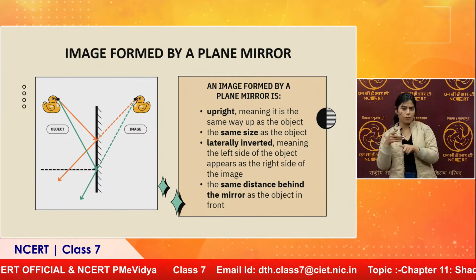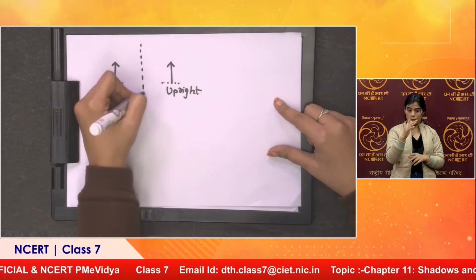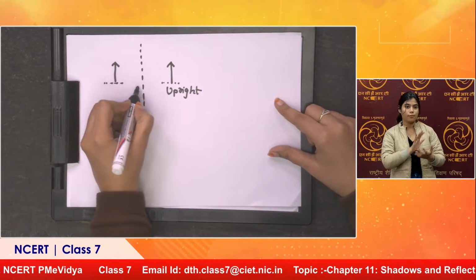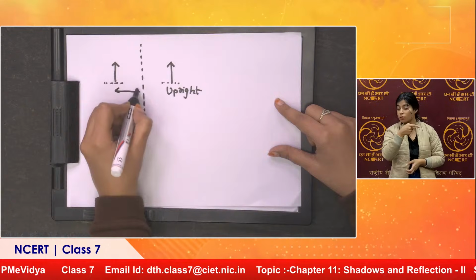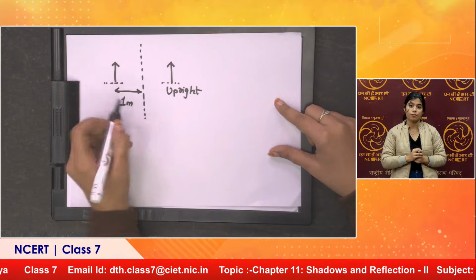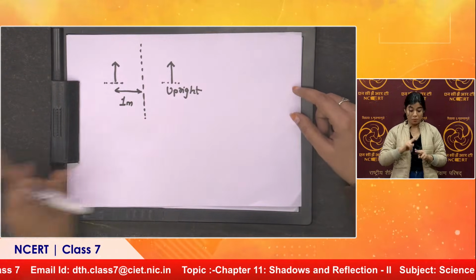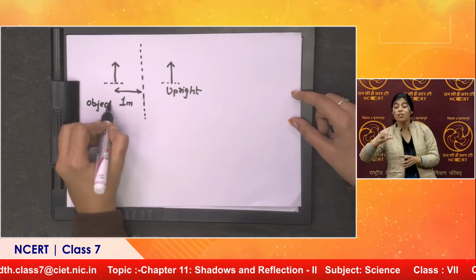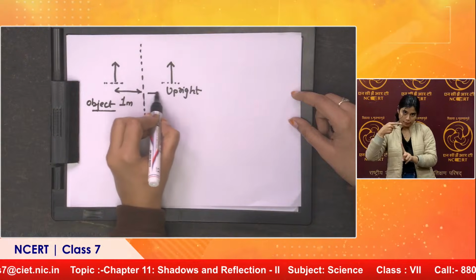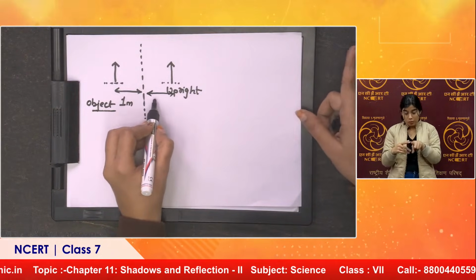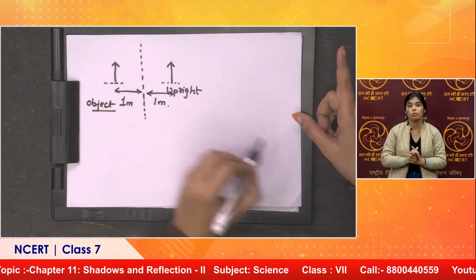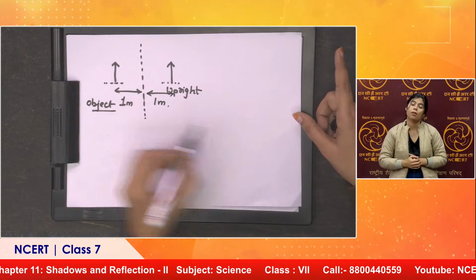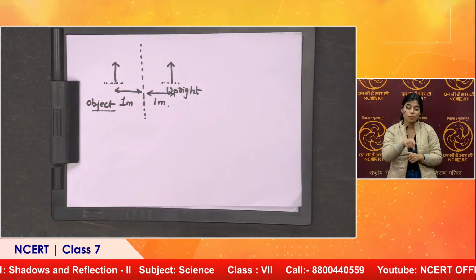So if the mirror is placed somewhere here, and you are standing 1 meter away from the mirror, this was the object, your image will be 1 meter inside the mirror. Clear? So these all are the characteristic properties of the image formed by a plane mirror.